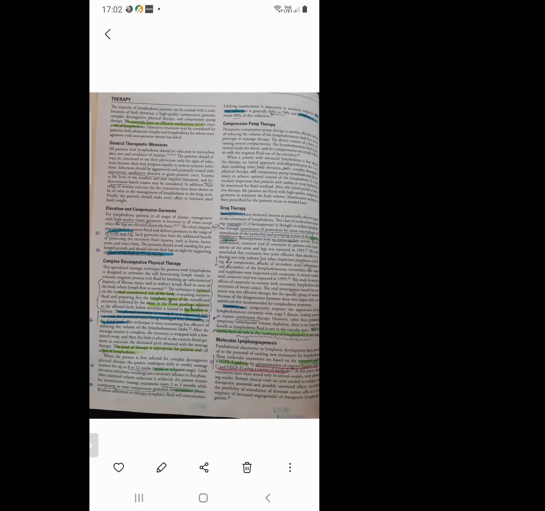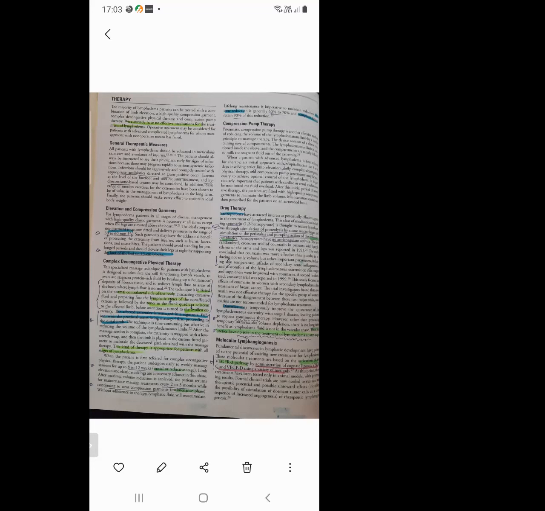So next is complex decongestive physical therapy. Complex decongestive physical therapy is different from compression pump therapy. The first MCQ is: what are the steps of this complex decongestive therapy? First, they will touch the normal limb. If unilateral lymphedema is present, they will go to the contralateral normal limb first.